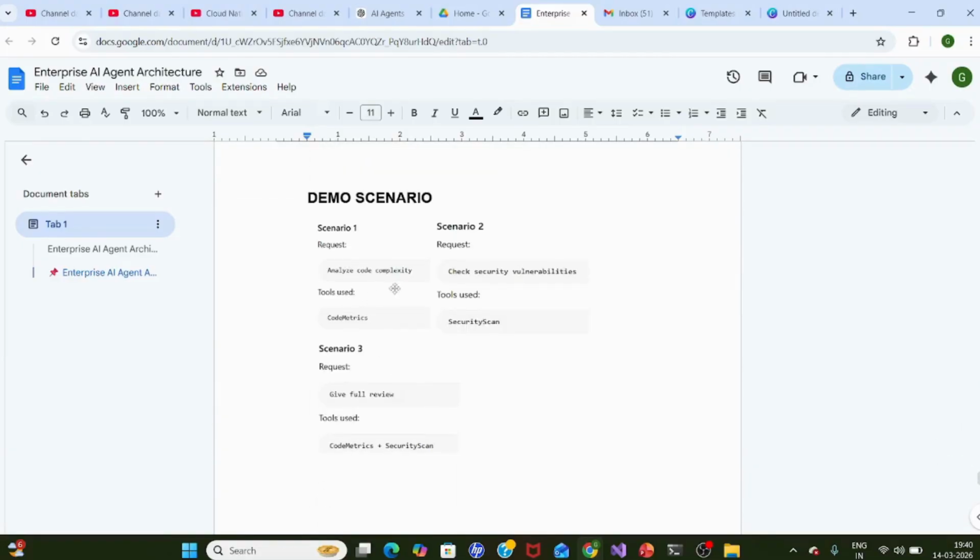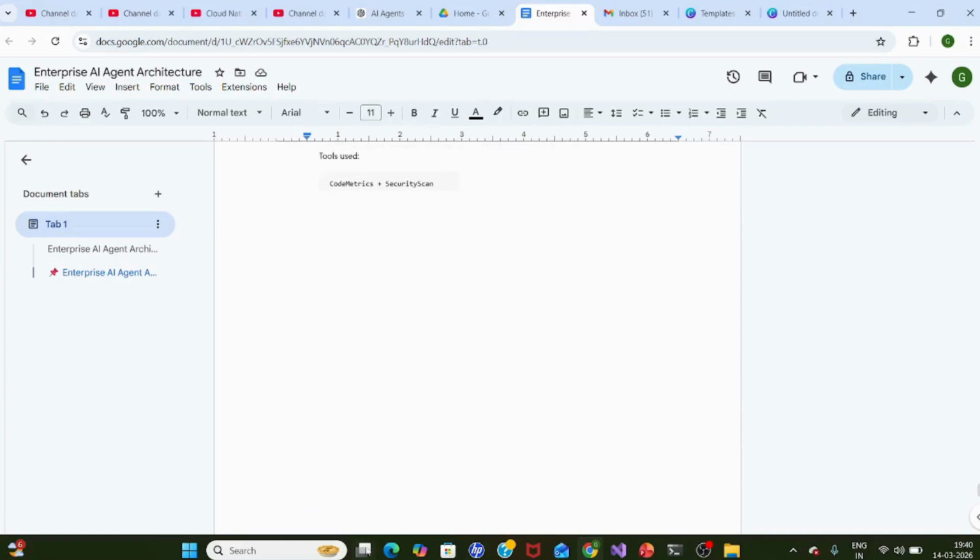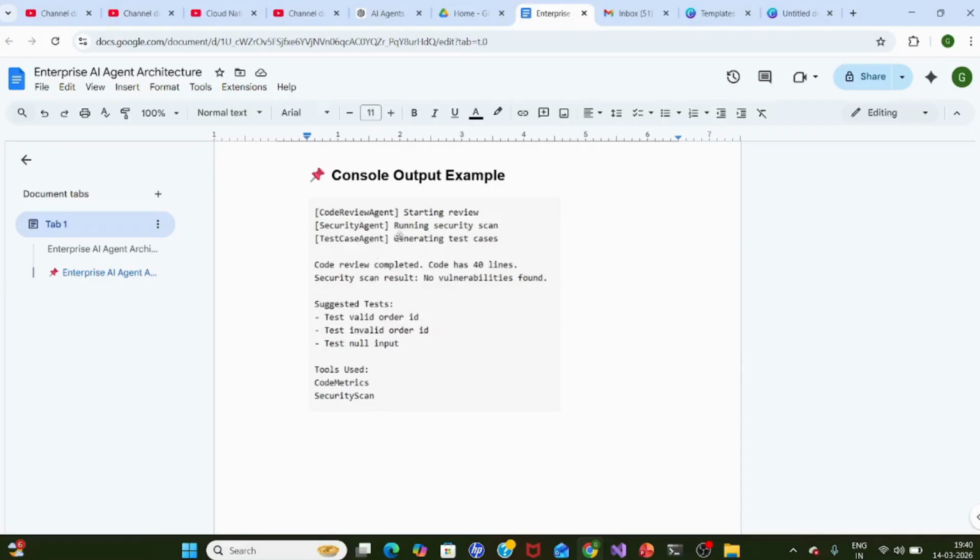This is the demo. Based on the user request, the router will work. If you want code complexity, then only one agent. If you want vulnerability, then two agents. If it is all, then all agents, right? This is the kind of output. You can see the logging, how each individual agent is performing. The output will come like this. Let's go to the demo.